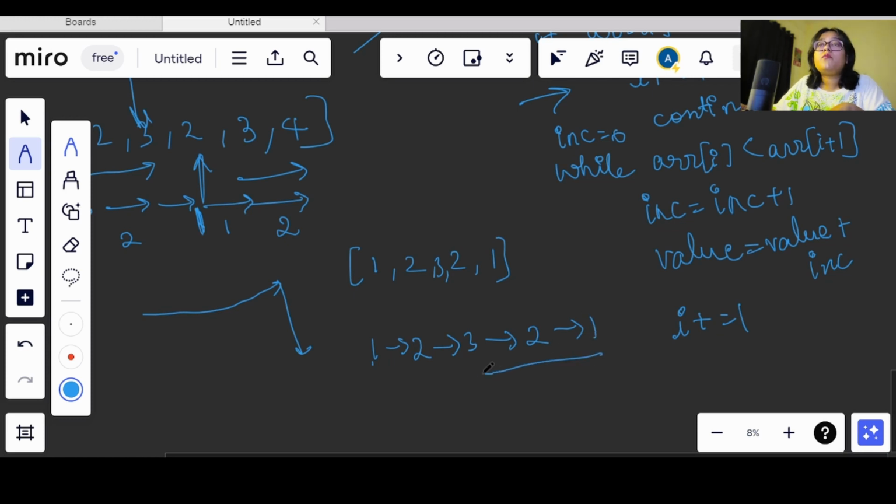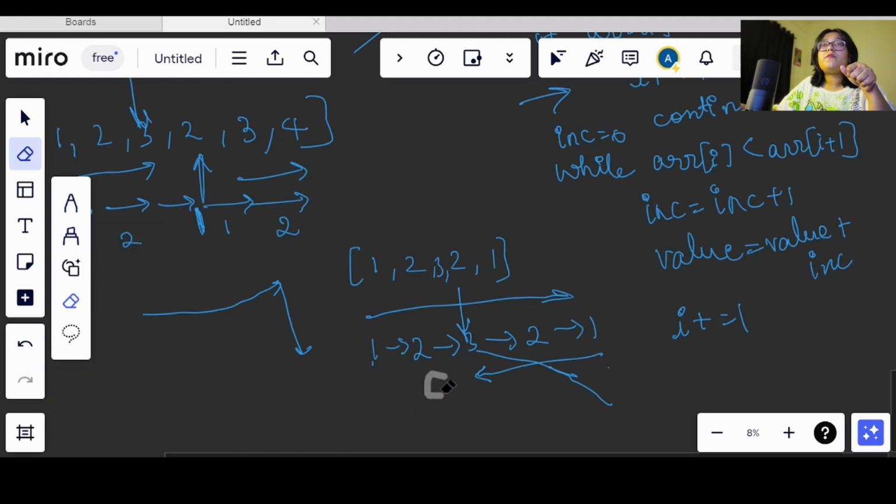Now if we move in this order, the value is incrementing from this side. But if we are moving in this order, till here only it is incrementing, right? And then it is decrementing, right? We have reached 1 2 3, and again we are going down. And in this, what is happening? We are going up, and again we are going down.